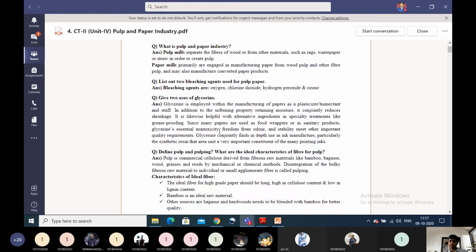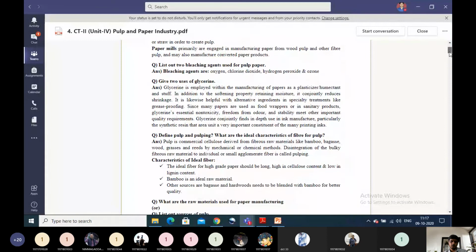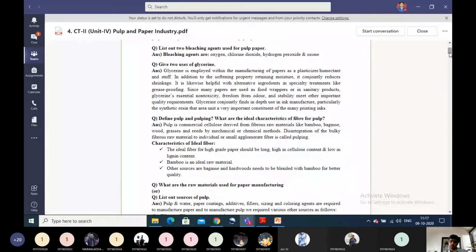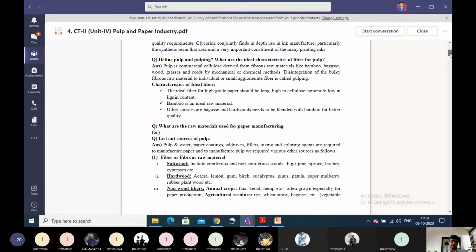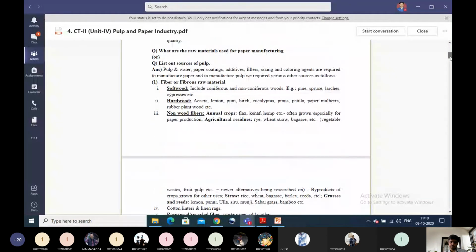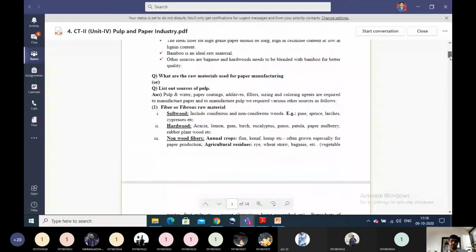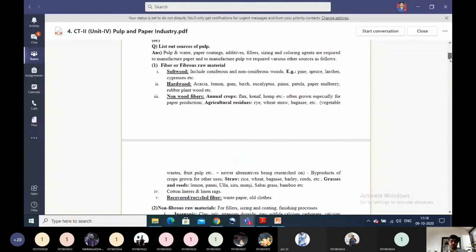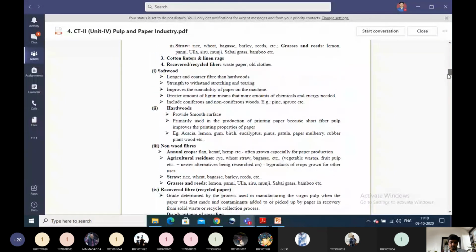If you see, the first arrangement is the short answer questions from the pulp mill, like what is pulp and paper industry, then list out bleaching agents. All these questions are from your old question papers only. Then give two uses of glycerin, define pulp and paper pulping, and what are the ideal characteristics of the fiber for pulp. All these I have taken from these slides only. Then raw materials: list out sources of pulp, meaning you have to write the raw materials. All these are the short answer questions.